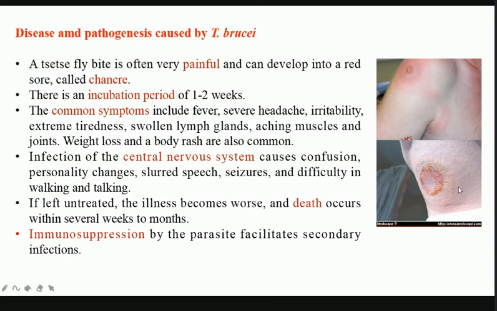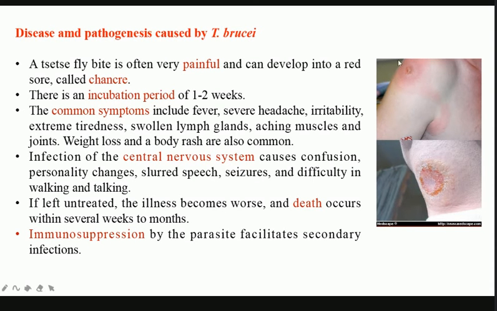So blood supply will increase, and the color of blood comes from hemoglobin, which is red. That gives it a reddish tinge, and it is also inflamed or swollen because of the presence of a lot of immune cells. The bite itself is quite painful, and around 2 to 3 days after the bite, this chancre or red sore is formed.